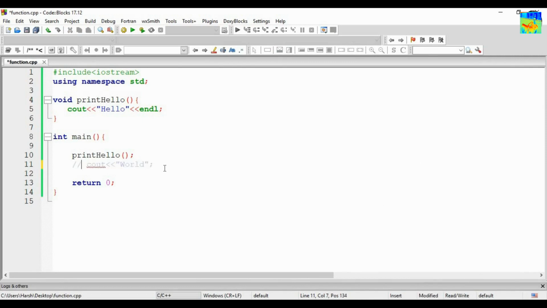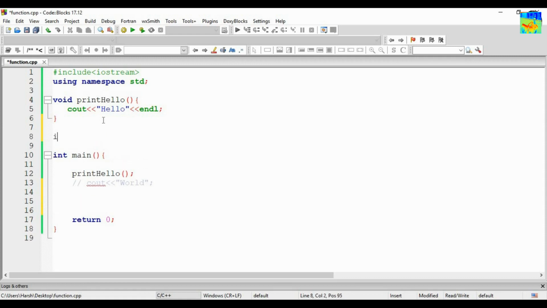Now let us create a function. This function will add two numbers. I want a function that will add two numbers and give me the final answer. So the return type is int. Int, the name of the function is, let's say, add, and it will take the two numbers to add as input.